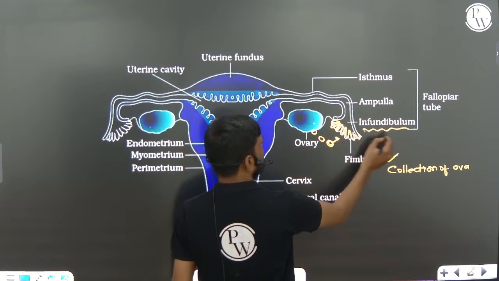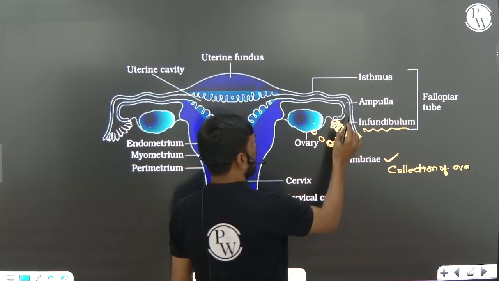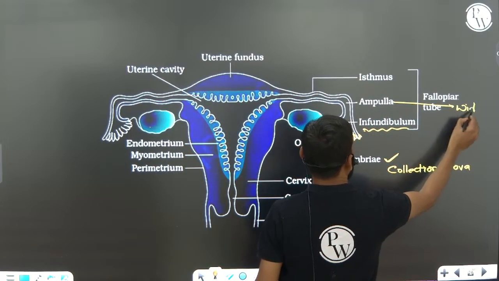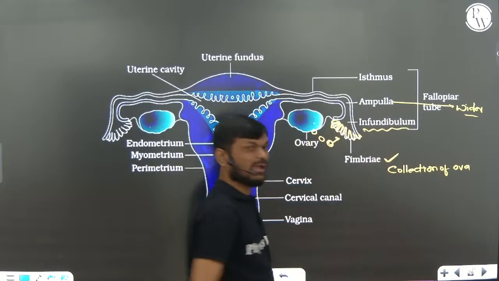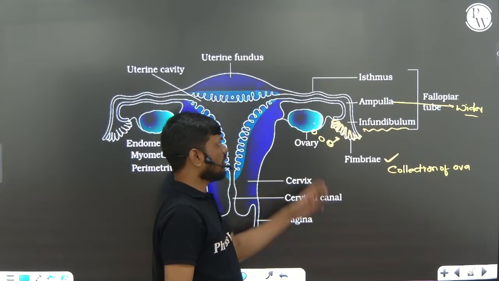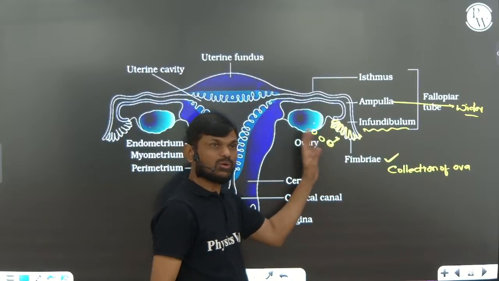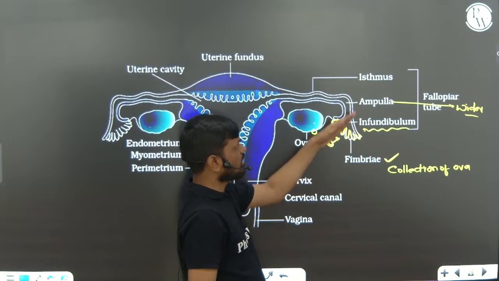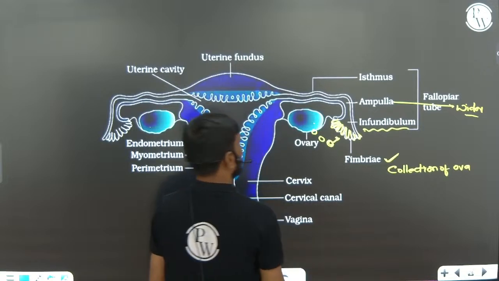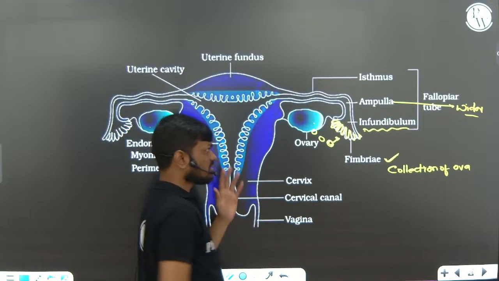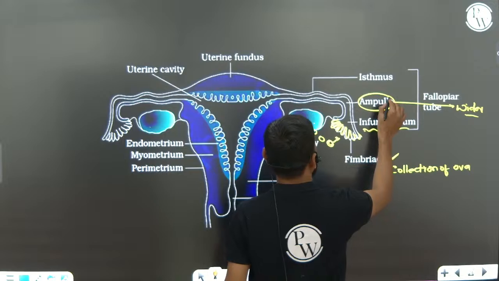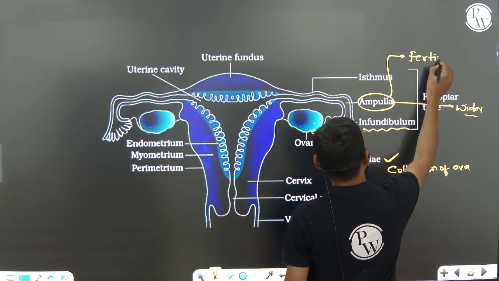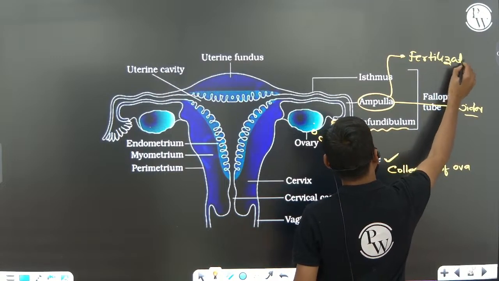Now, the infundibulum opens into a wider region. The wider region they are calling the ampulla region. So the wider region of the fallopian tube, the oviduct, is called the ampulla, and the infundibulum is the part which is opening into the ampulla. The ampulla, as I already told you, is the site for fertilization. Fertilization takes place in the ampulla region.